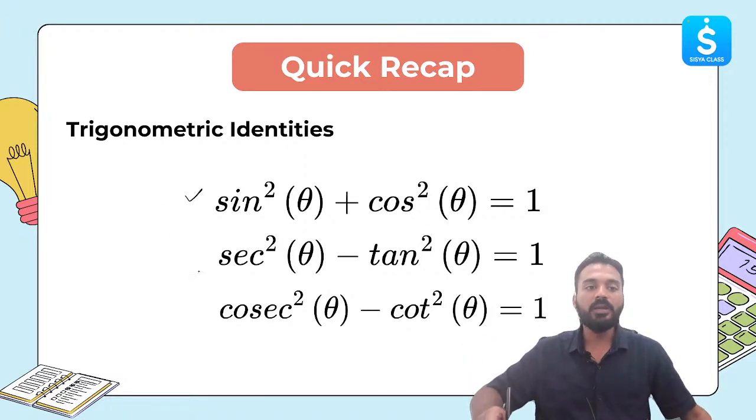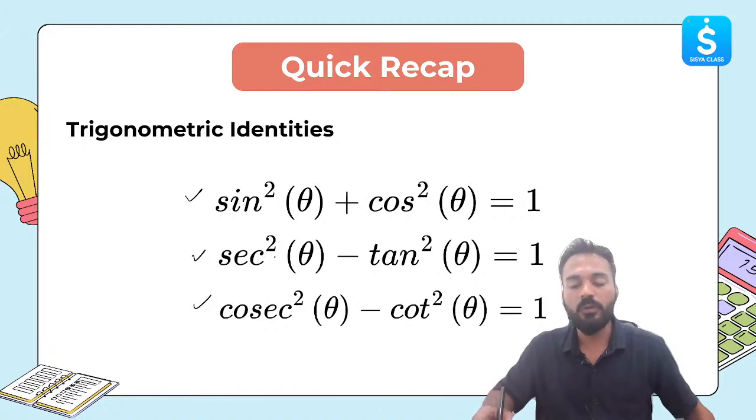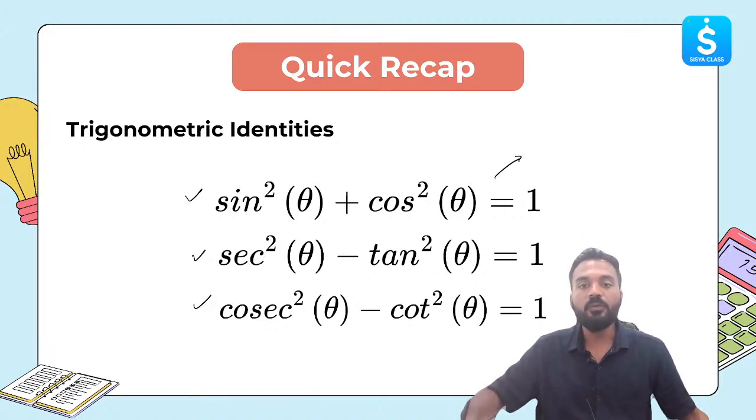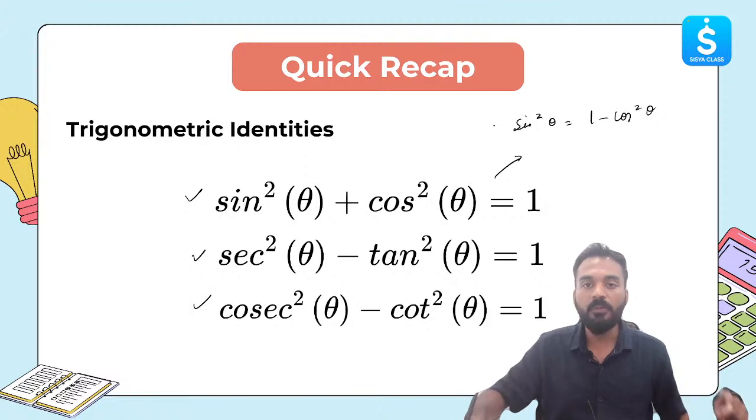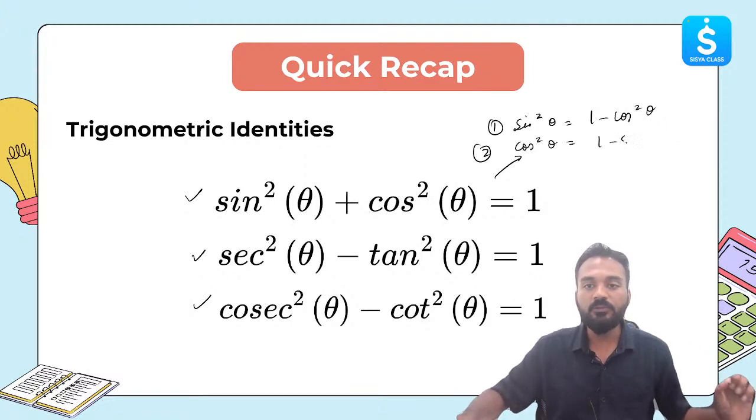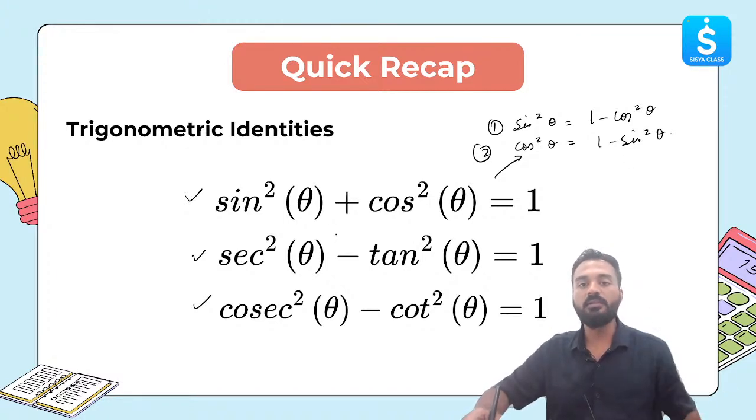There are more trigonometric identities as well. For grade 10, these three identities: sine square theta plus cos square theta is 1. From this, you can also derive two more things you have to remember, very important. Sine square theta is equal to 1 minus cos square theta. This also you have to remember, beta. Next, cos square theta is equal to 1 minus sine square theta. This also you have to remember. From the first identity, two more things have been developed.